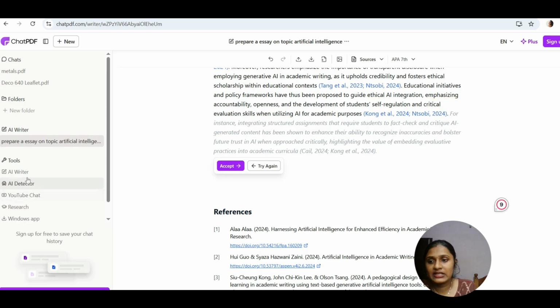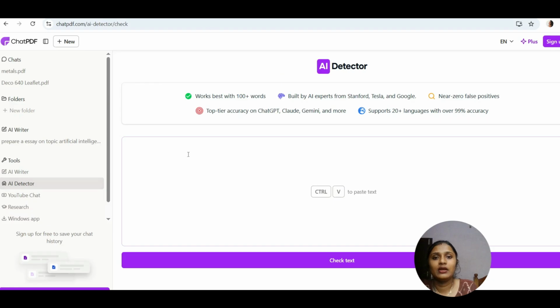Then next, like many other tools, we also have this AI detector. You can paste some text over here and detect the AI content, and we can check how far the AI involvement is there. So you can just explore all these things.